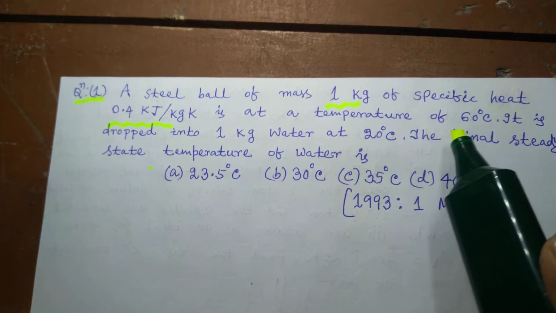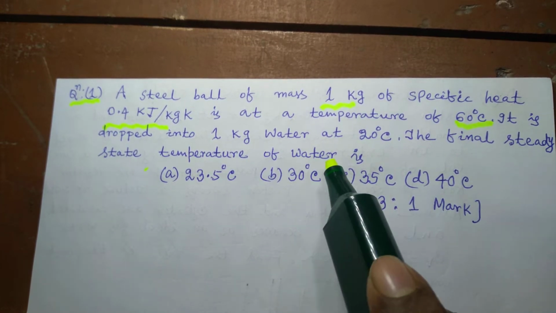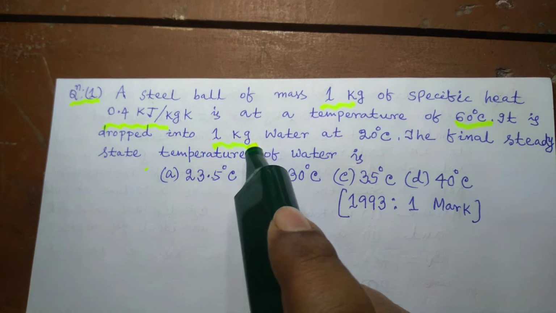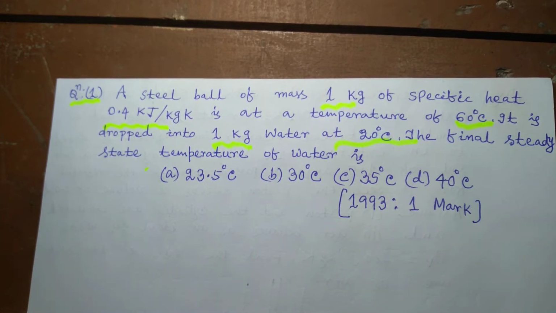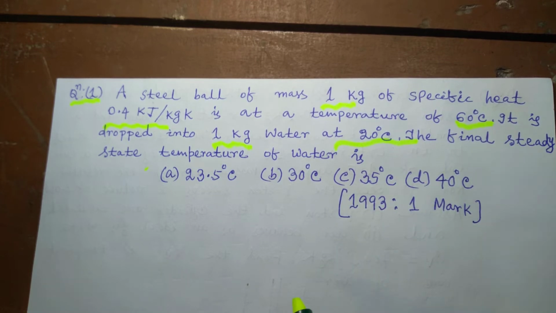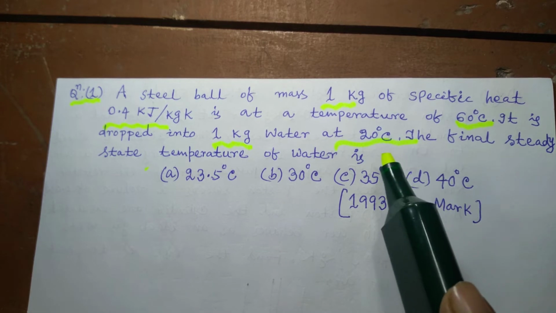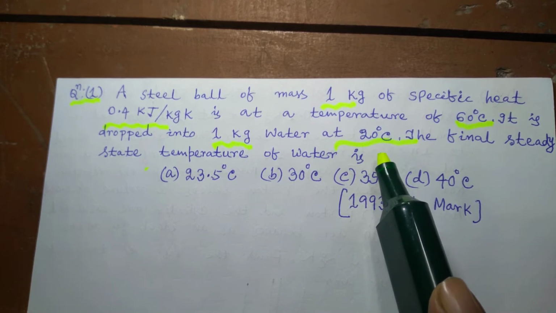Initially the steel ball is at a temperature of 60 degrees Celsius and it is dropped into 1 kg of water. The temperature of water is 20 degrees Celsius. We have been asked to find out the steady state temperature of water. The temperature of the steel ball is higher, that is 60 degrees Celsius, and the temperature of water is lower.